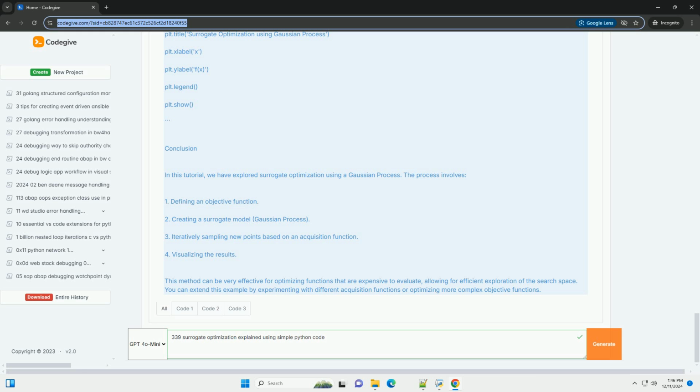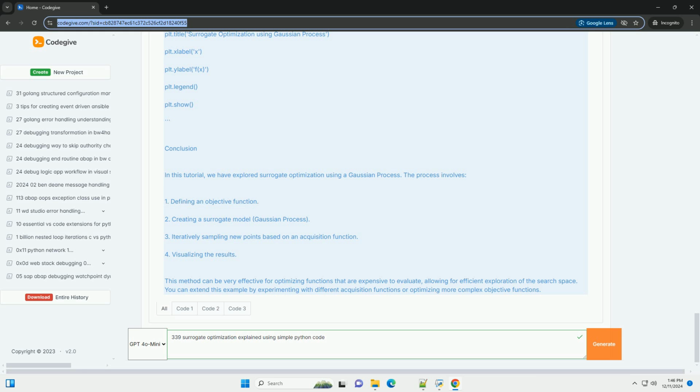Optimization loop. n_iterations = 10. for i in range(n_iterations): find the next sample. x_next = np.linspace(0, 5, 1000). ec_values = acquisition_function(x_next, gp).